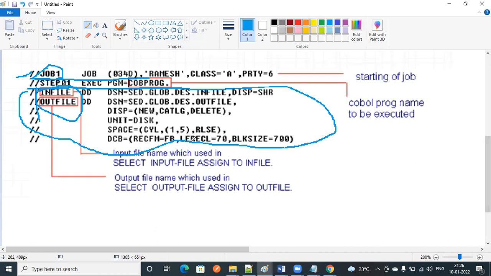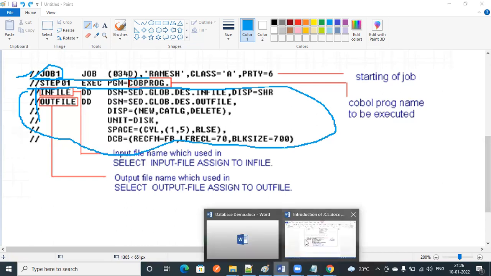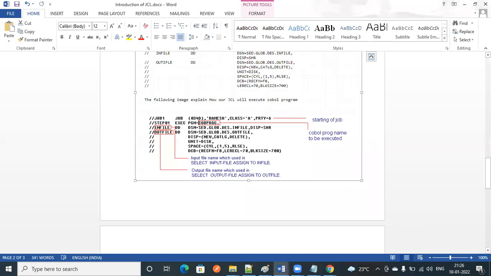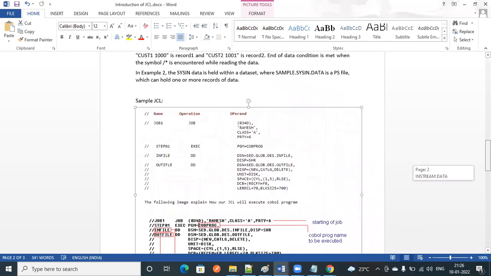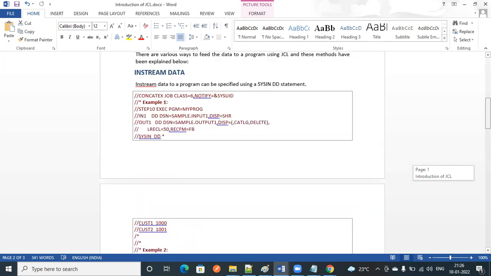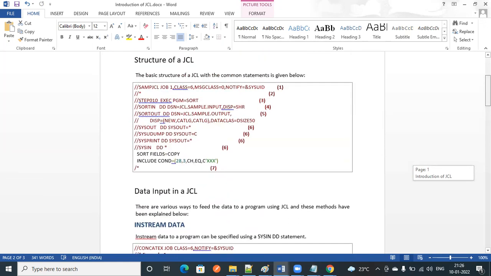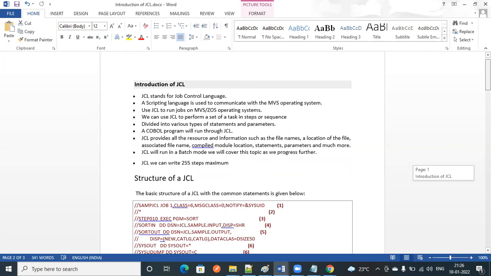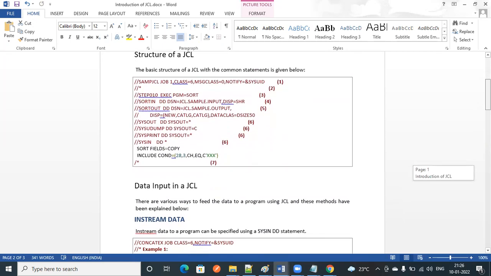That depends on our requirement. So this is a sample JCL to execute our COBOL programs. If you practice once, then you will get to know, but this one you cannot practice in your missions. We will see this in the next class, in real-time classes.